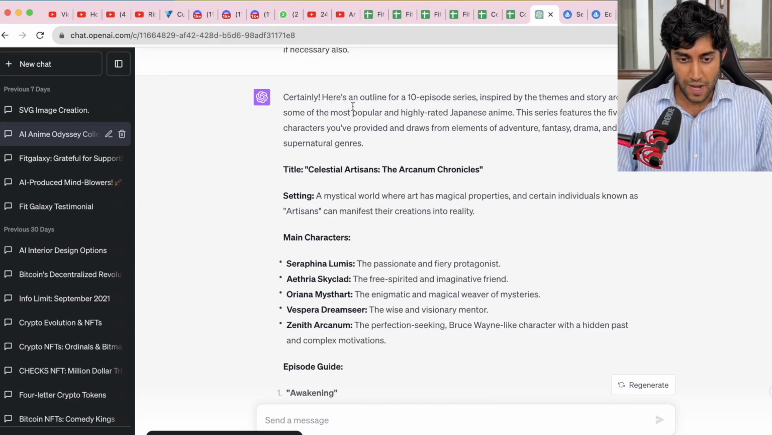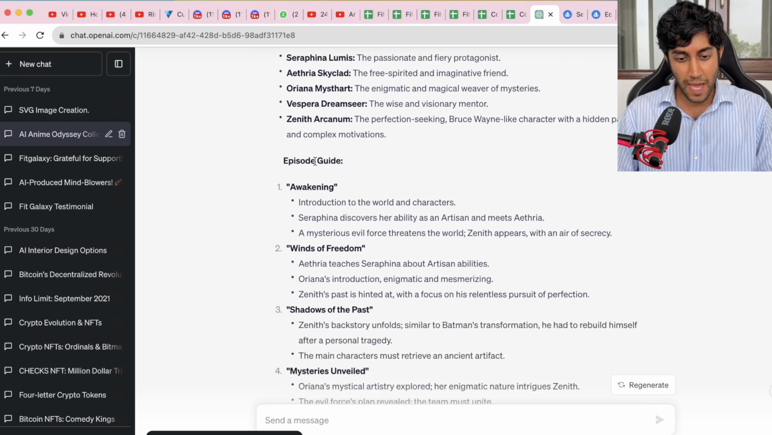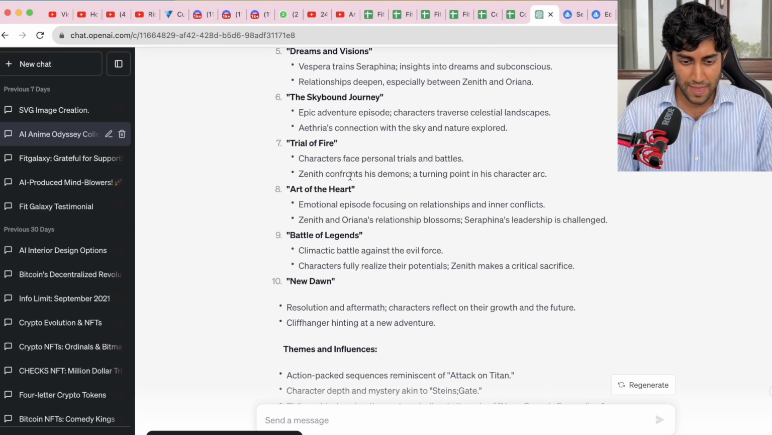It gave me a good outline, an outline for a 10-episode series inspired by themes and story arcs of some of the most popular, highly rated Japanese anime. There you go. It gave me all of this. It gave me the main characters. It gave me episodes, with what happens in bullet points in those episodes. So Awakening, Winds of Freedom, these are episodes, right? And it is pretty well laid out, right?